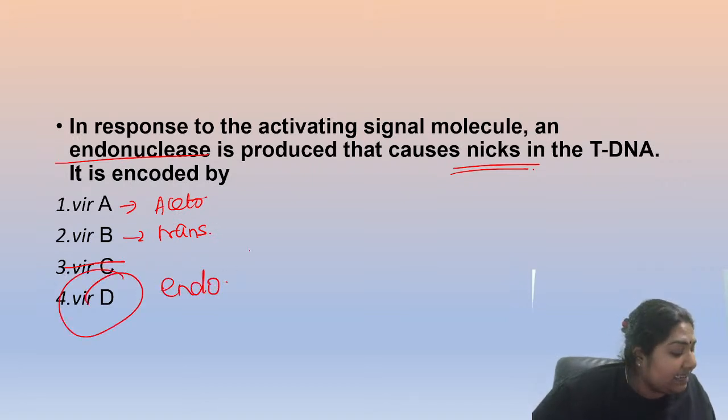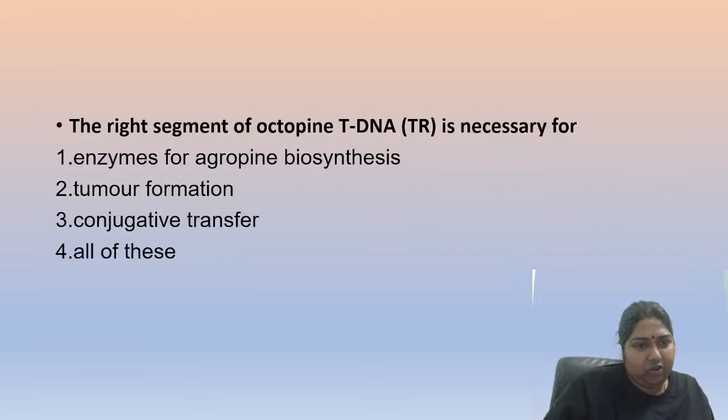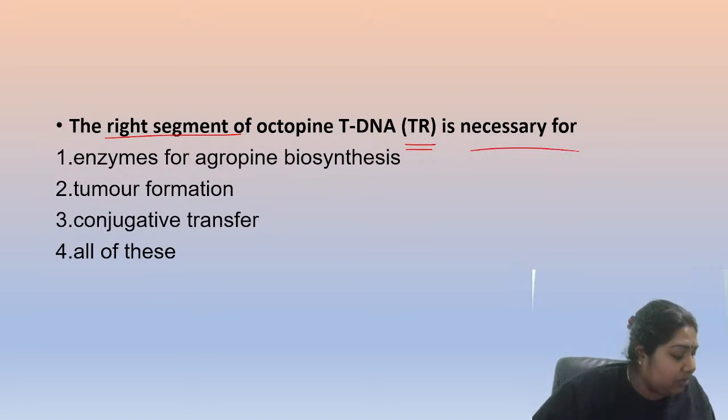Very good. Yes Anushka, Kuntal, Shubham, Rohan, Anantara. Yes Anushka, fantastic. It is going to be the D. Yes, absolutely. It is only going to make a cut at the endonuclease. So this right segment for this octopine tDNA, it is absolutely necessary. Why is it necessary? The right segment.